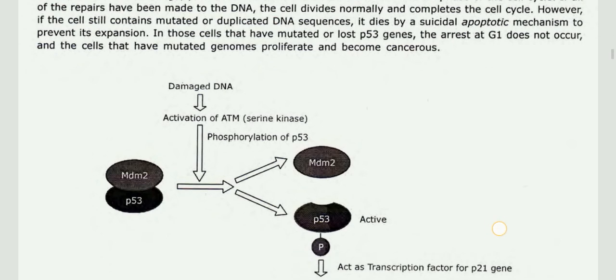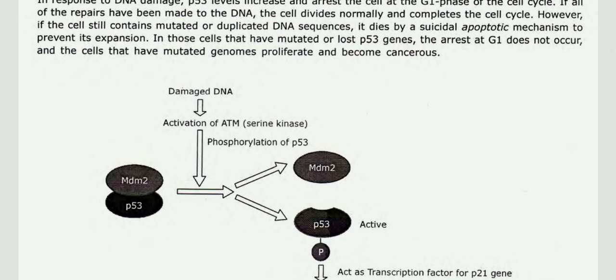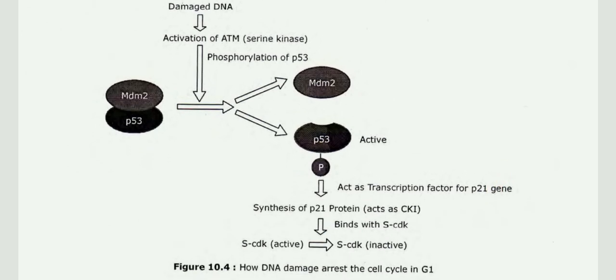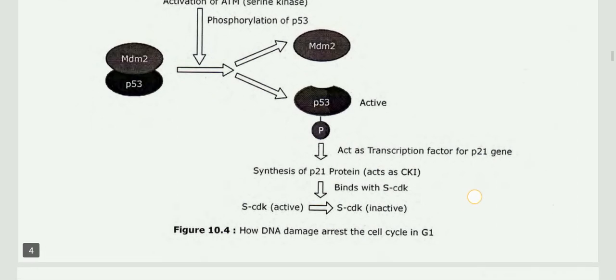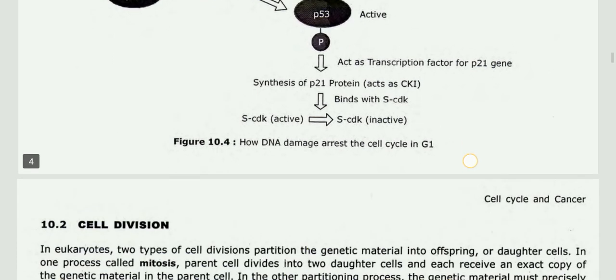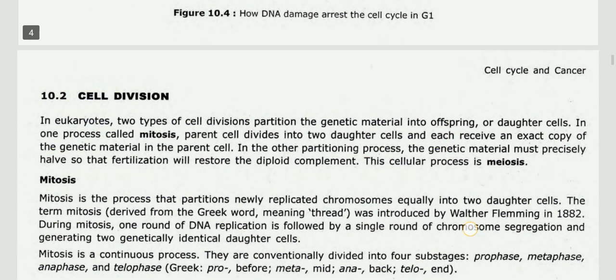So MDM2-p53 is there; with damaged DNA, there is activation of ATM-like serine kinase, then phosphorylation of p53, and MDM2-p53 is released. p53 becomes activated and acts as a transcription factor for the p21 gene. Then synthesis of p21 protein acts as a CKI, binds with S-CDK, and S-CDK becomes inactive. How DNA damage arrests the cell cycle in G1 is represented by this figure.